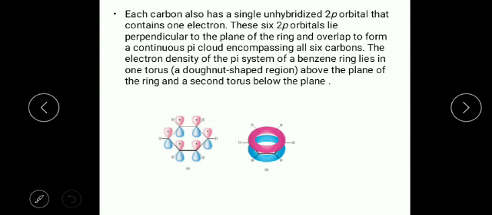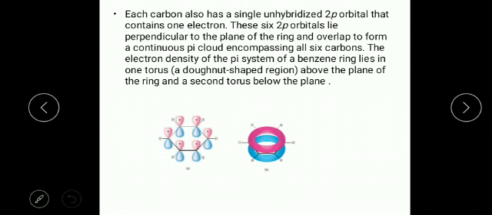Each carbon also has a single unhybridized 2p orbital. I already told you each carbon has a 2p orbital that contains 1 electron. So there are a total of 6 carbons in benzene. So the 6 2p orbitals lie perpendicular to the plane of the ring and overlap to form a continuous pi cloud above and below the plane of benzene.